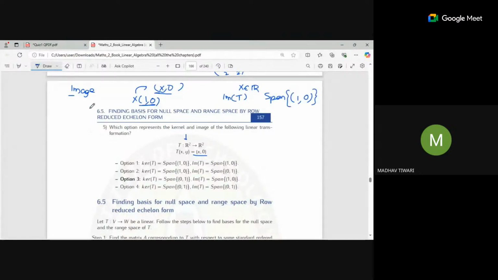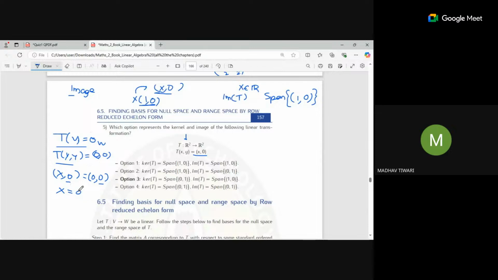Now for the kernel, you know that if the transformation of any vector is mapped to the zero vector, then it is inside the kernel space. So if you find all those vectors where the transformation of (x comma y) is equal to (0 comma 0), what is the transformation of (x comma y)? It is nothing but (x, 0), and this is equal to (0, 0). So the second components match, which means a solution exists, and x is equal to 0.